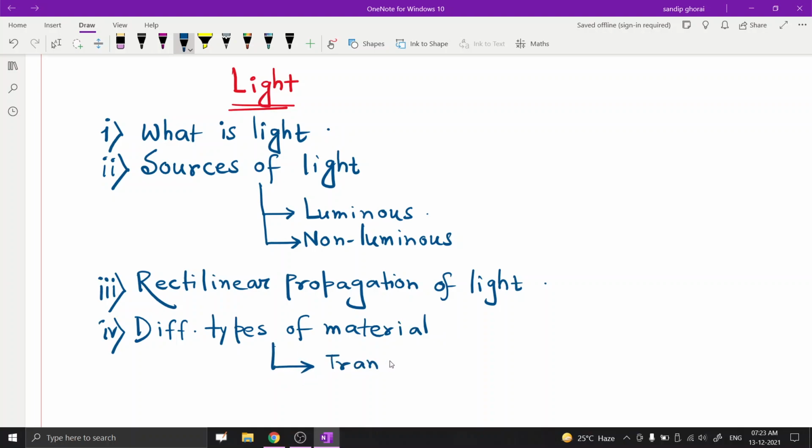One is transparent, the second one is translucent, and the third one is opaque material.